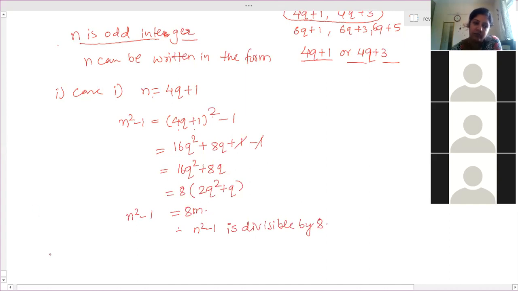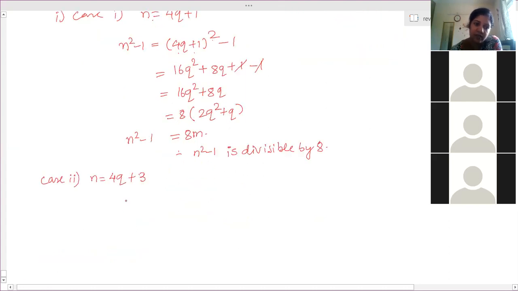Clear? Are you able to understand? And if n is 4q plus 3, then n square minus 1 is equal to 4q plus 3 whole square minus 1. 16q square plus, 4 3s are 12, 2s are 24q, plus 9 minus 1.